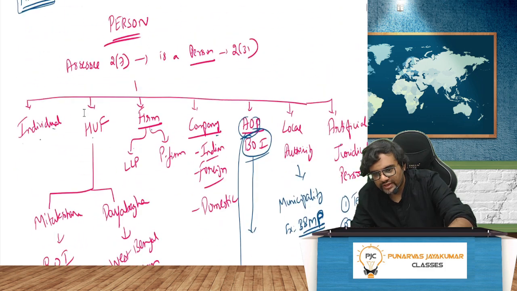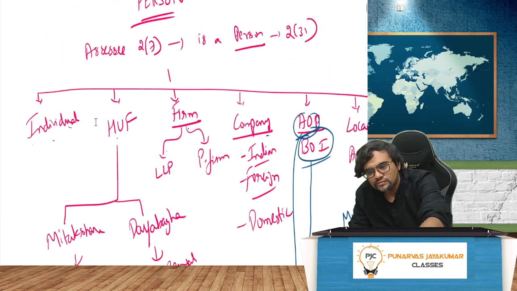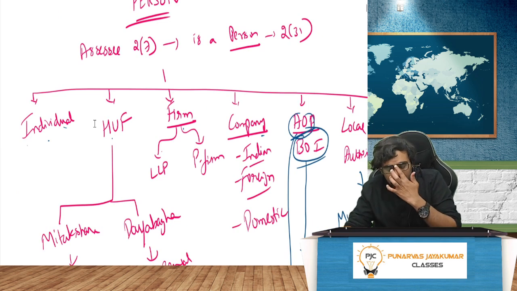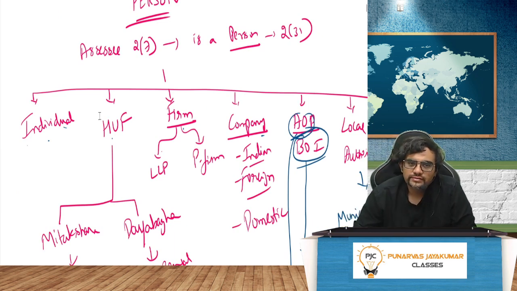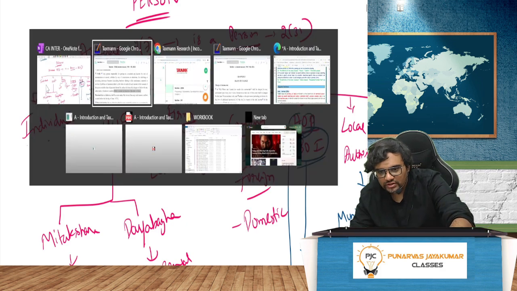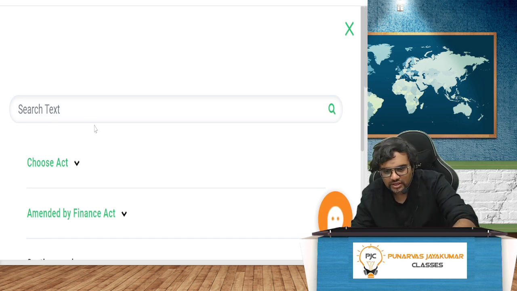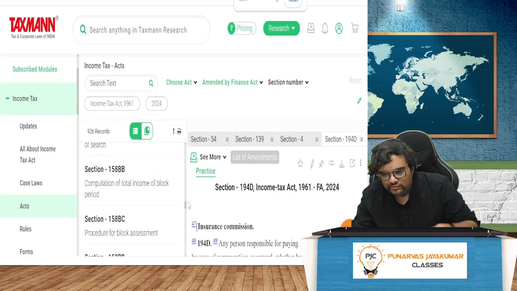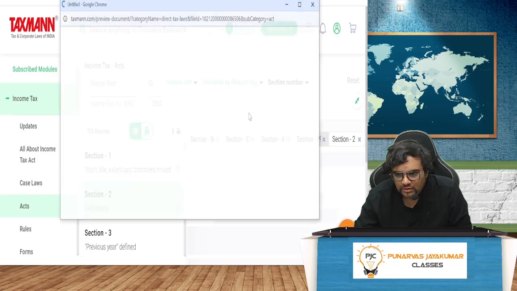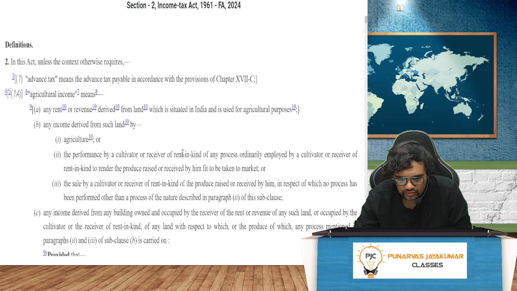I'll just tell you quickly and then you can write down. So guys, who can be charged to tax? Everybody. That's why they have given an inclusive definition. If you see 2 clause 31, it starts with an inclusive definition. Basically, Nirmala madam wants to tax everybody under the sun. Nobody will be above the law.